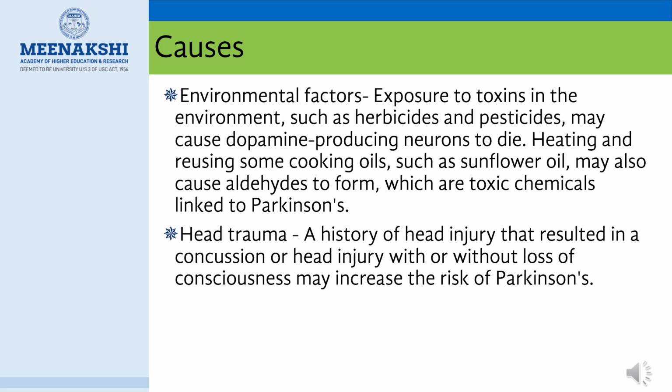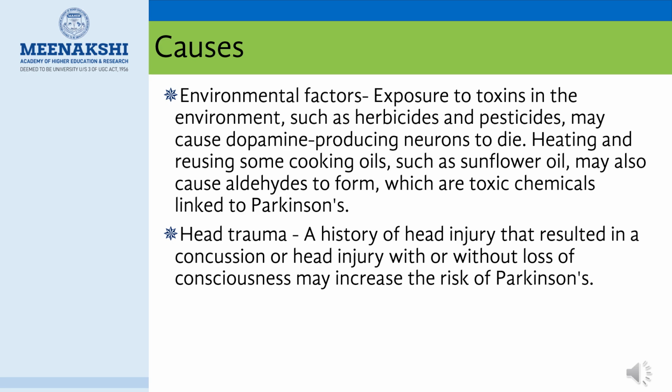In environmental factors, exposure to toxins in the environment such as herbicides and pesticides may cause dopamine producing neurons to die. Heating and reusing some cooking oils such as sunflower oil may also cause aldehydes to form, which are toxic chemicals linked to Parkinson's disease.